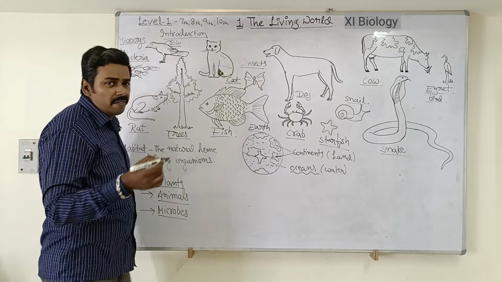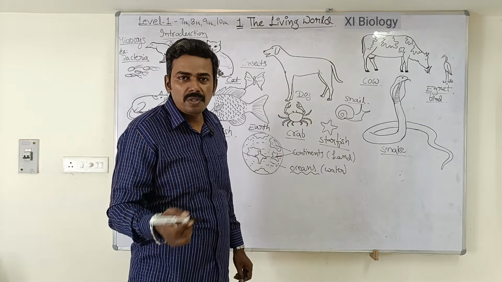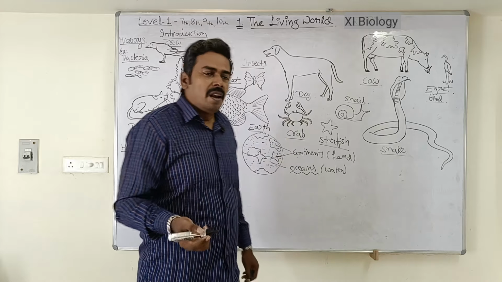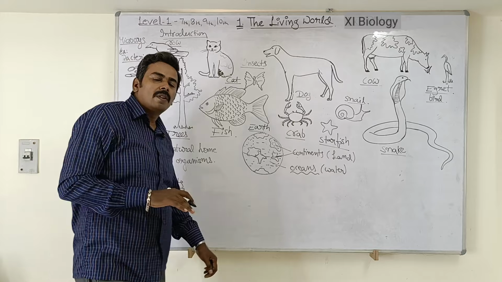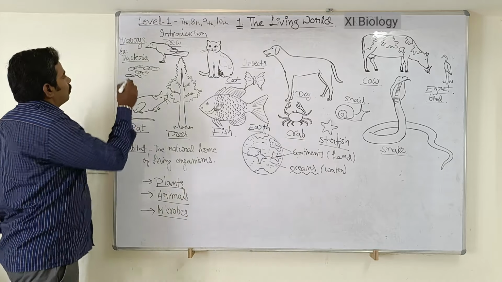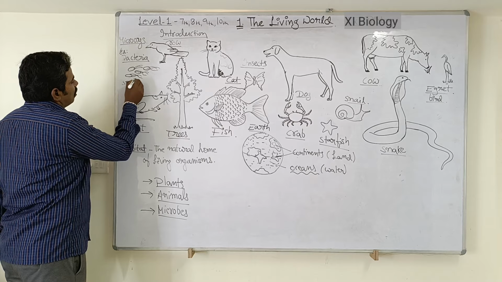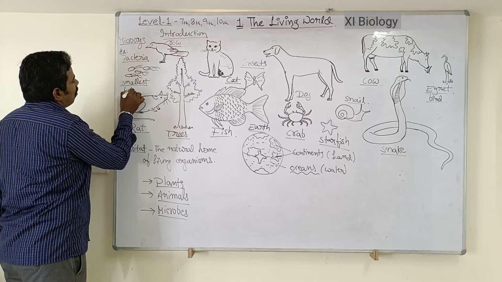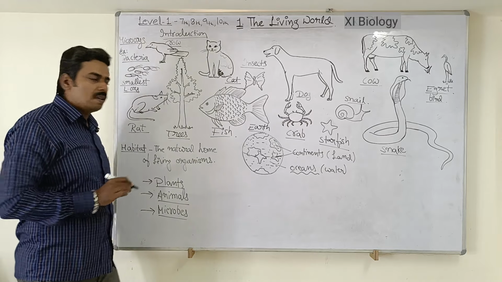They are also found living on decaying waste material like decaying fruits, decaying vegetables, and decaying dead bodies of animals, and you can also find them growing inside our body. Okay, so bacteria are one of the smallest living organisms in the world.